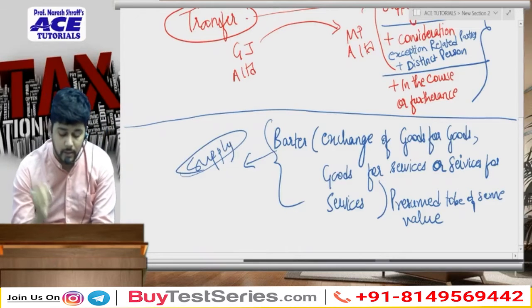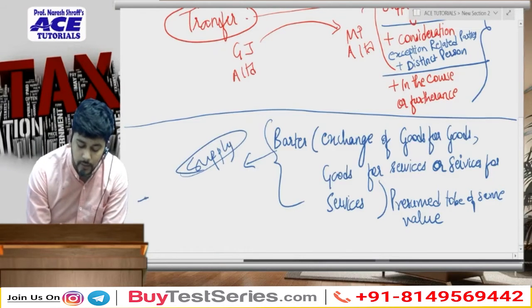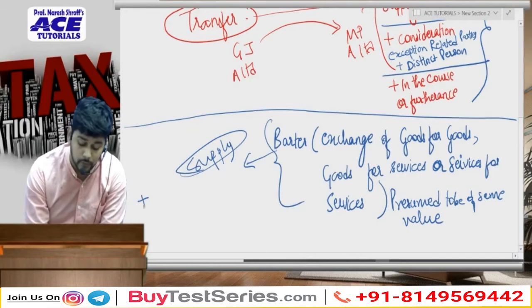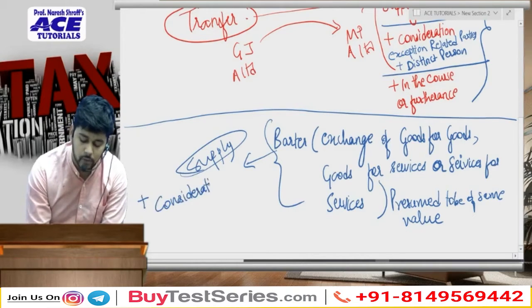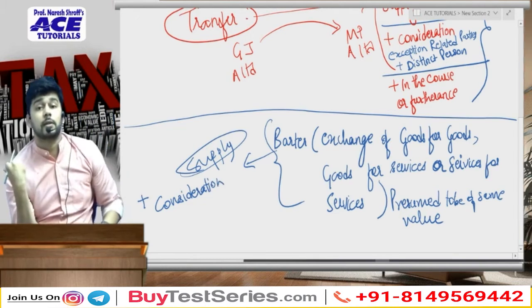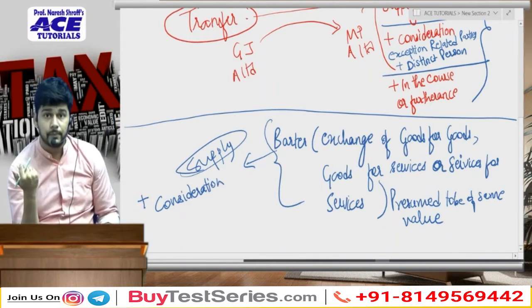So if there is a barter transaction taking place for a consideration, now again there is a catch over here. You would say, sir, if it is barter then where will consideration come from? It will not come.